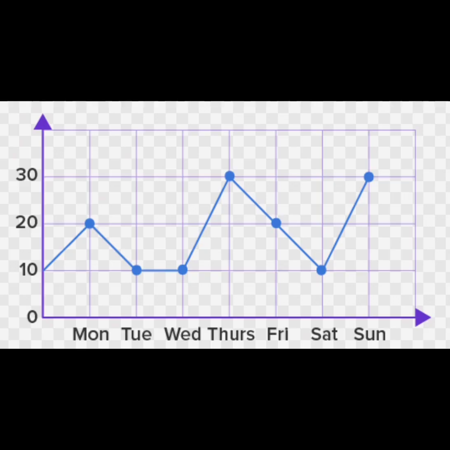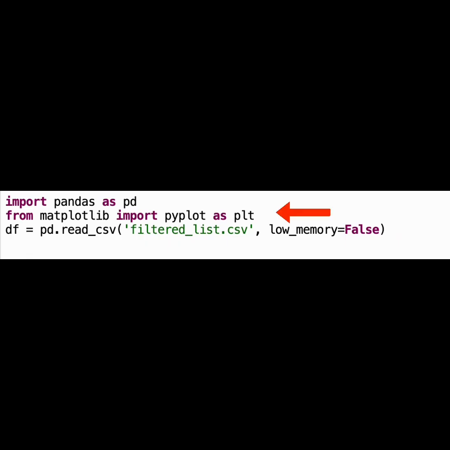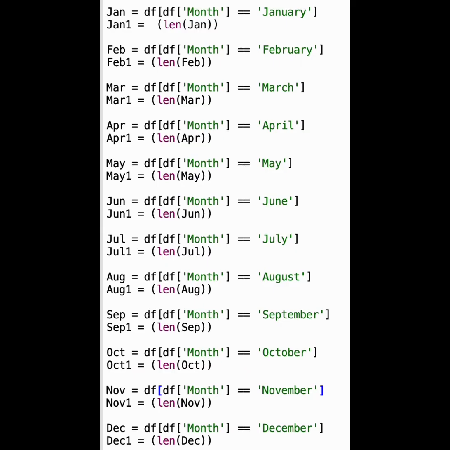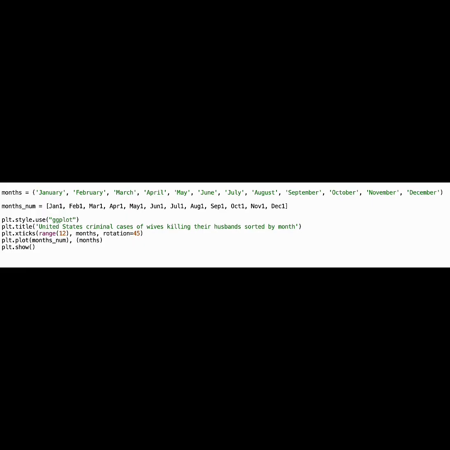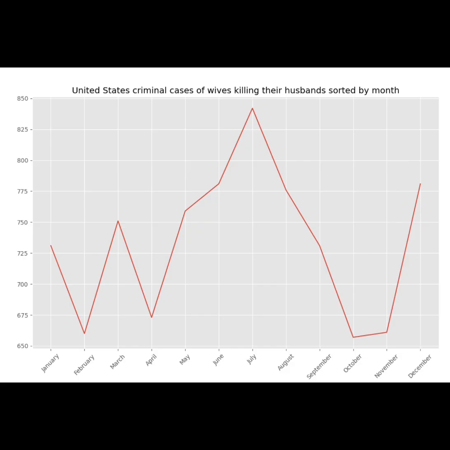To graph the data, I used the Python package matplotlib, which makes graphing a lot easier with the various types of graphs you can make. I stuck to the line graph, which suited my data the best. I started out by importing the clean data and making 24 variables, 2 for each month. The first variable picked out the rows which had each respective month in them and stored them in a list, and the second variable was used to find the length of the list, which was what I'd use in the graph. I then made two other separate lists, one with the name of all the months, and another with the respective number of murders occurring in each month. I then made a graph with a space for each month on the x-axis and a range of numbers on the y-axis, which ended up looking like this.